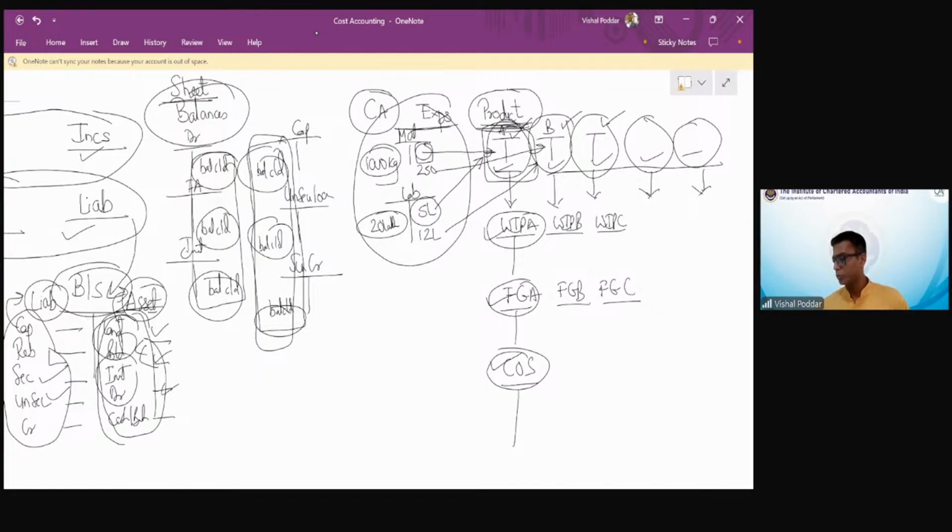Any questions or doubts, students, before I go to the detailings of this? Sai Kiran says, sir, financial accounts contain P&L expenses and incomes, balance sheet assets and liabilities, but not off balance sheet items, contingent liabilities and assets.